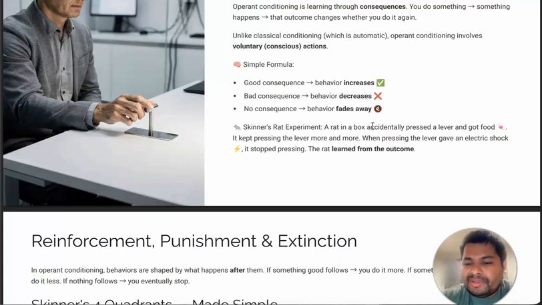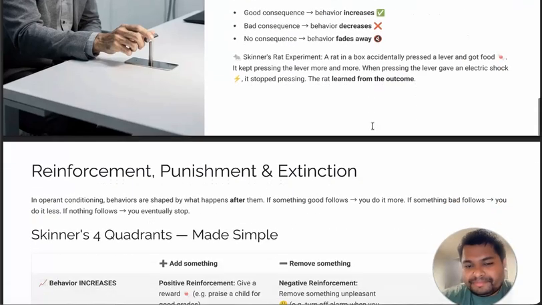We'll talk about this later. That increases behavior, but when it started getting shocked, it stopped doing that. So that's called punishment. So in this way, whether it did more and more pressing of the lever or it stopped pressing the lever, its behavior is changed or manipulated based on the consequence of the action. So this is operant conditioning.